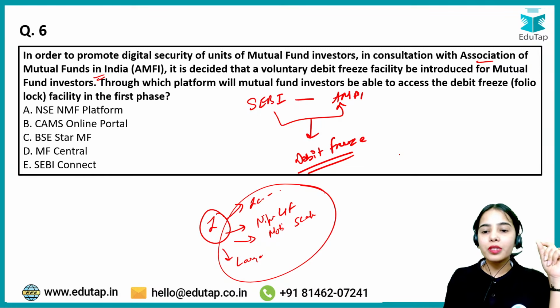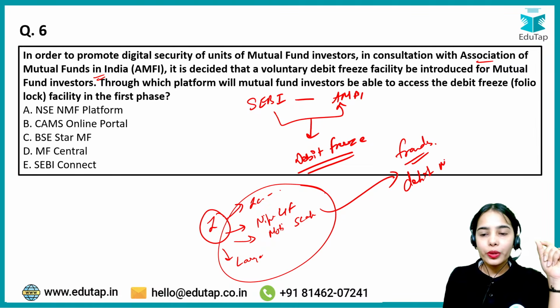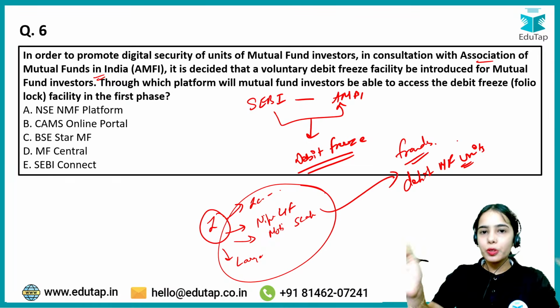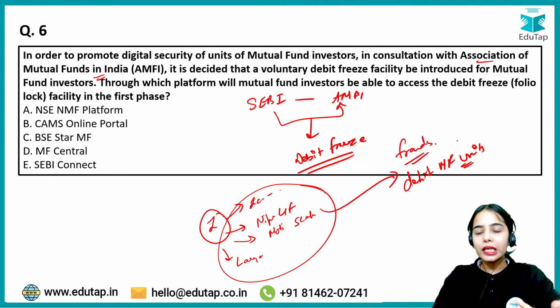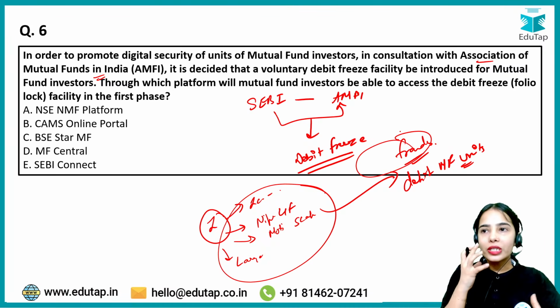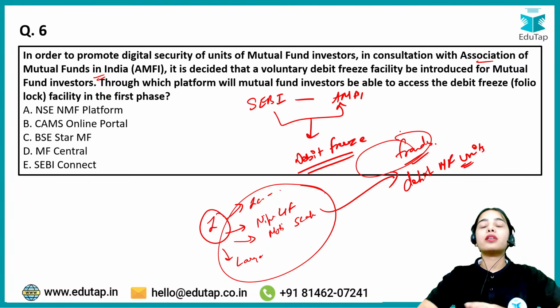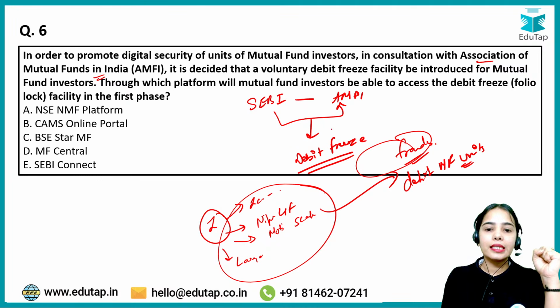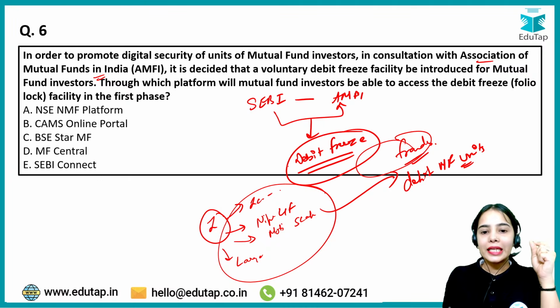Now sometimes frauds can happen and the debit of mutual fund units can happen from my account. And because I'm investing in multiple mutual funds, sometimes I'm not aware that slowly and slowly from my mutual fund folio, some of the units are being taken out. So frauds can happen. To safeguard the investors, especially the big investors investing in multiple mutual funds, this debit freeze facility is provided, so that you can freeze the debit from your mutual fund folio.